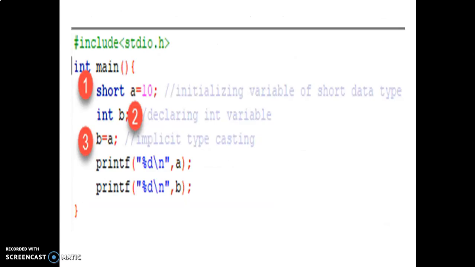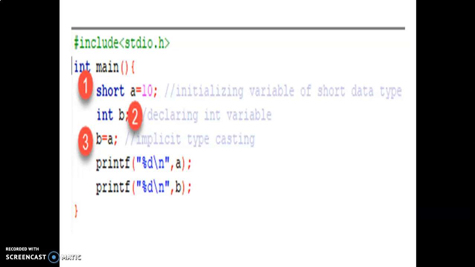For example, this is an example of implicit type conversion. Here A is a variable and it holds the value 10. A has the data type short. Another variable is B, which is declared with the data type integer. So here A is assigned to B. What is the data type of A? The data type of A is short, but the data type of B is integer.